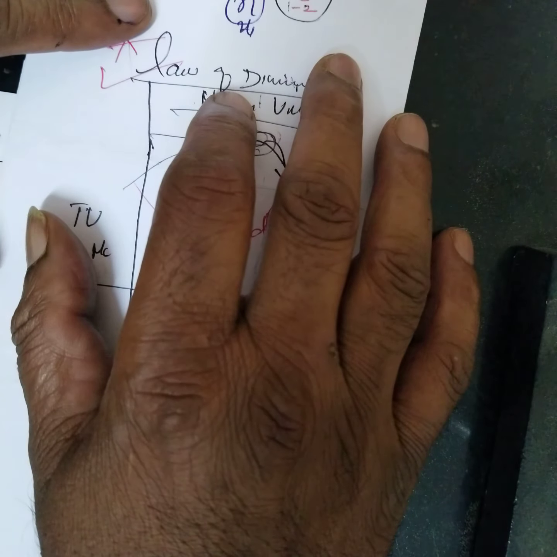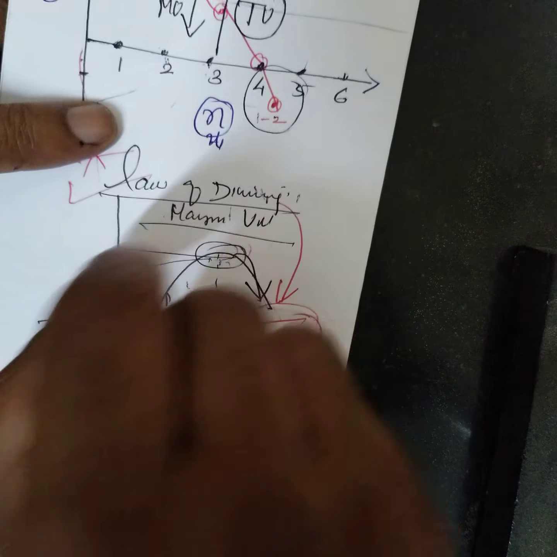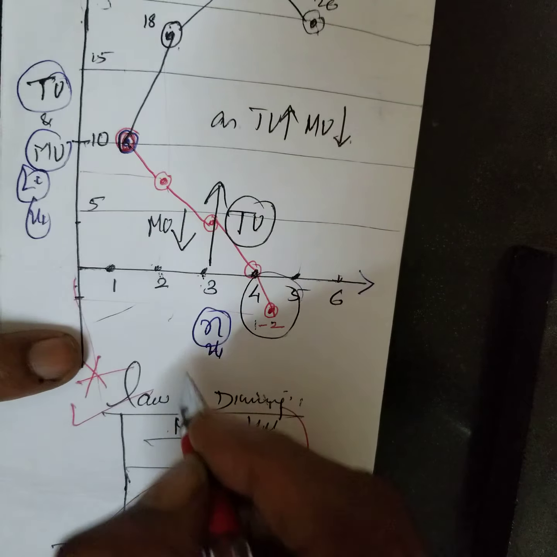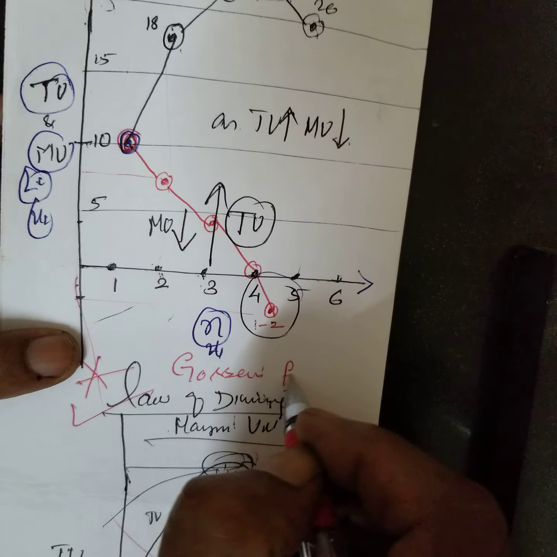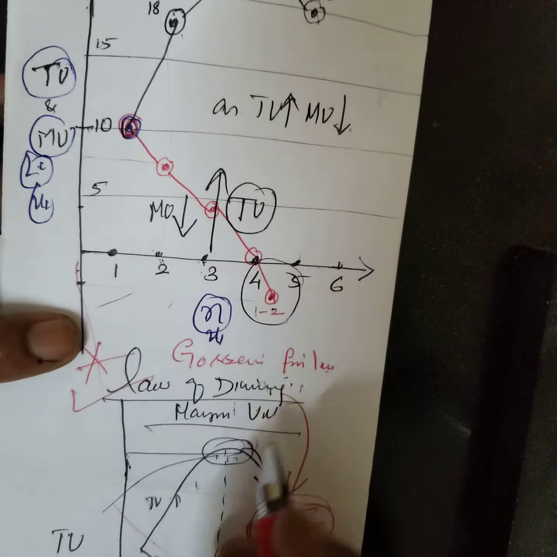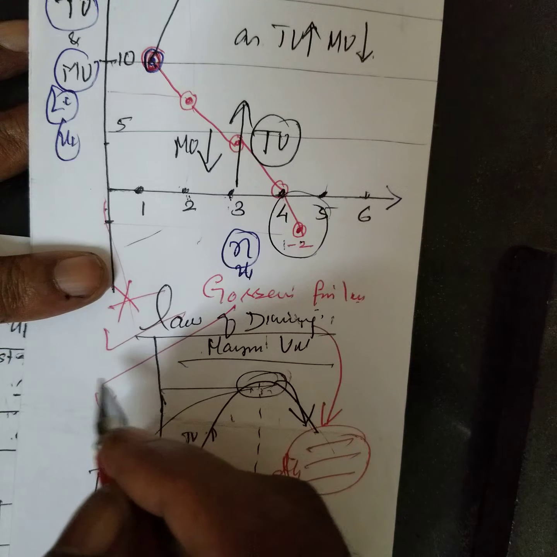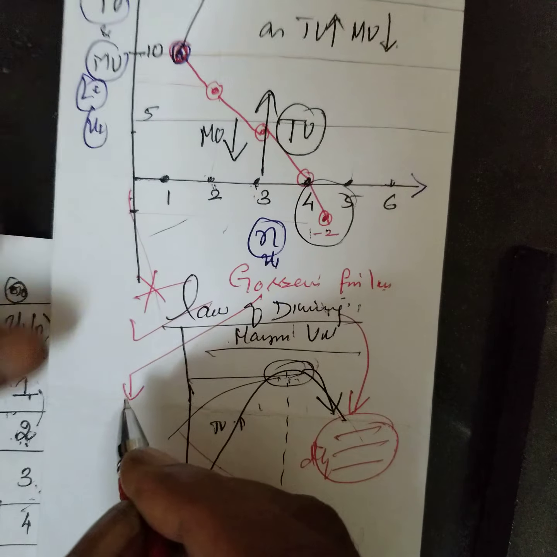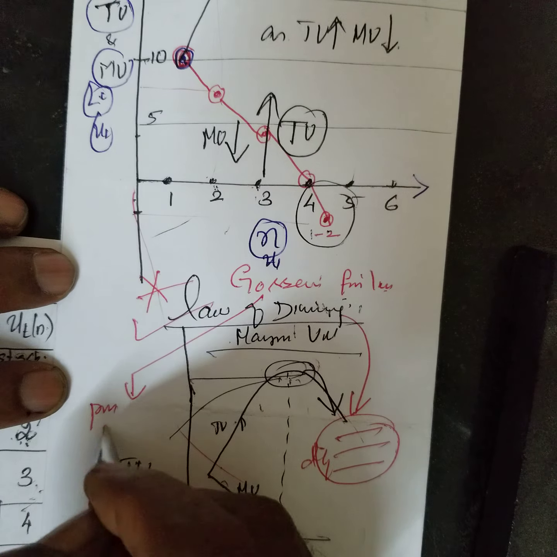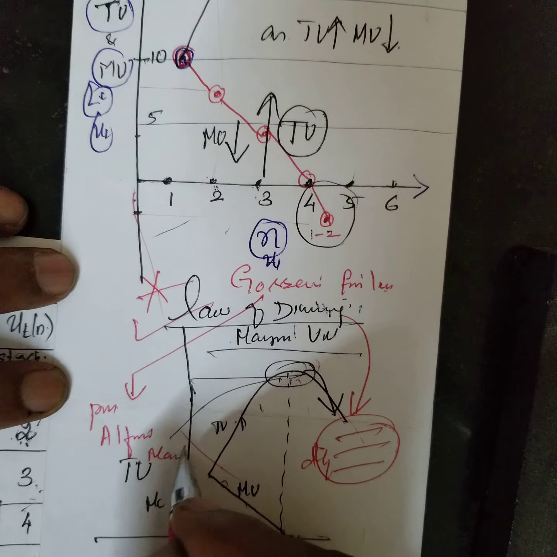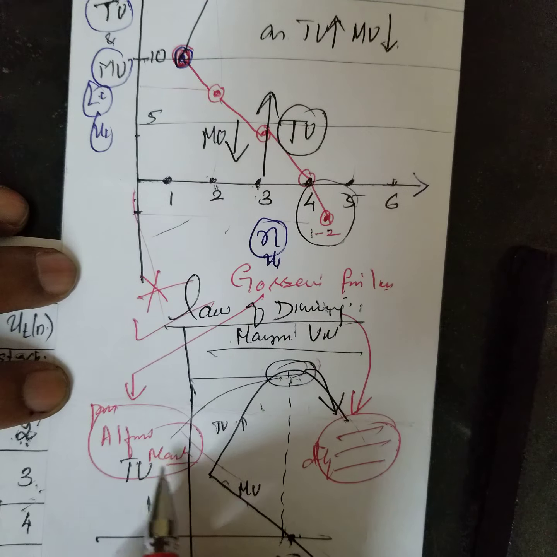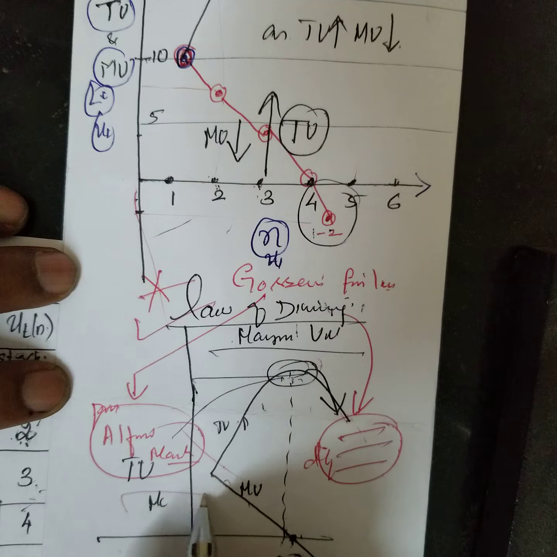And who was the person? This is also called Gossen's first law. Later it was popularized by Professor Alfred Marshall. You know this, Alfred Marshall.